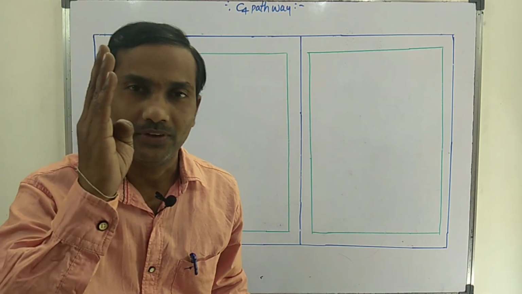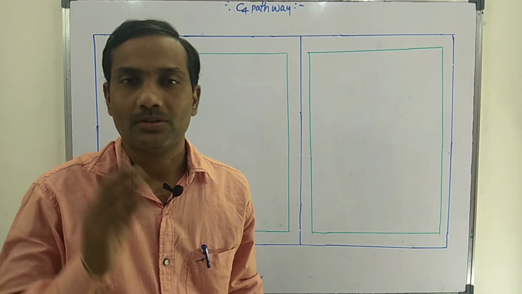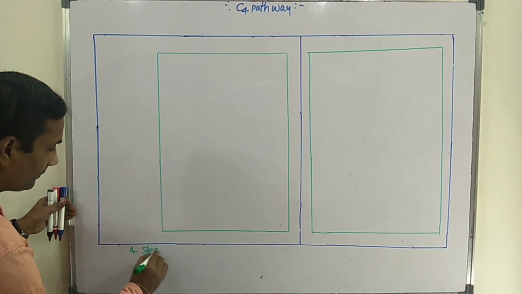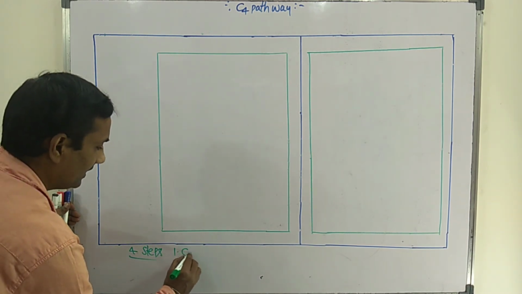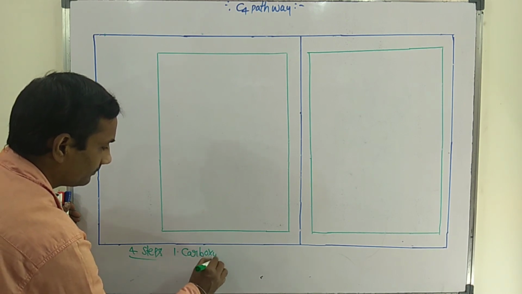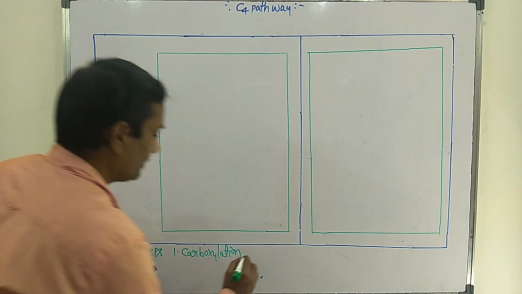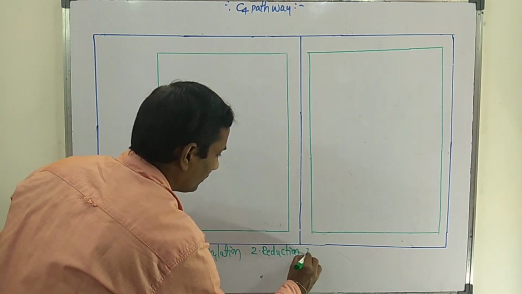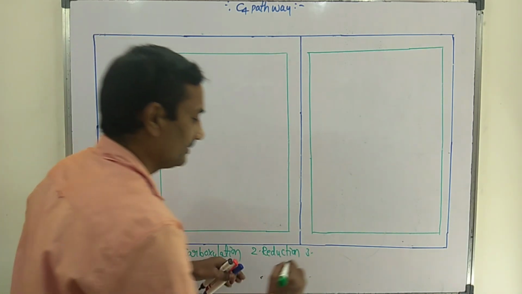In the C4 pathway there are mainly 4 major steps. The first step is called carboxylation. The second step is known as reduction. The third step is oxidative decarboxylation.